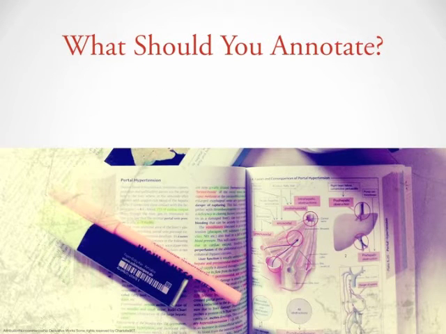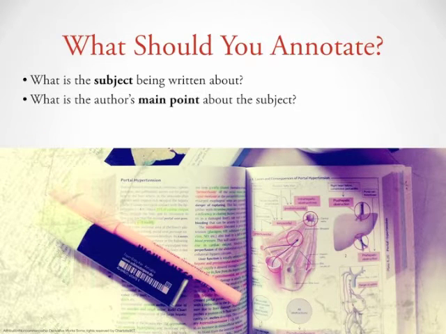Now, what should you actually annotate? While annotating, it's important that you write in comments and questions that help you understand three aspects about your text, and this will also help keep you from annotating too much. First, what is the subject being written about? Take notes that help you answer this question. Annotate areas that help you understand the author's main point about the subject.